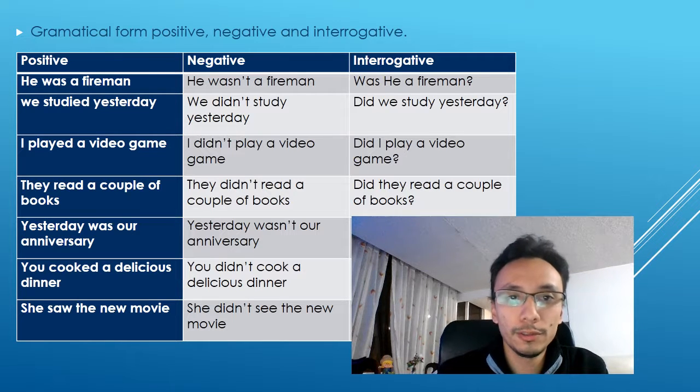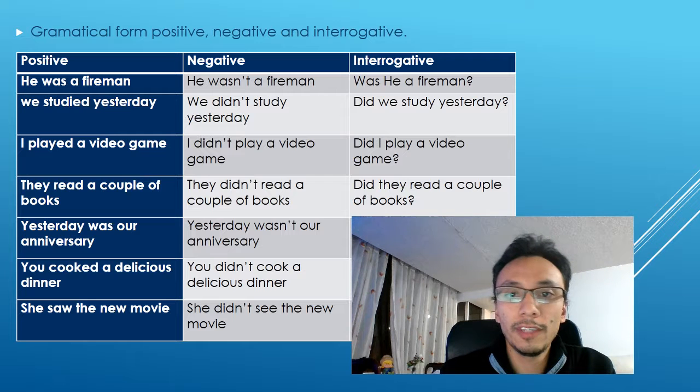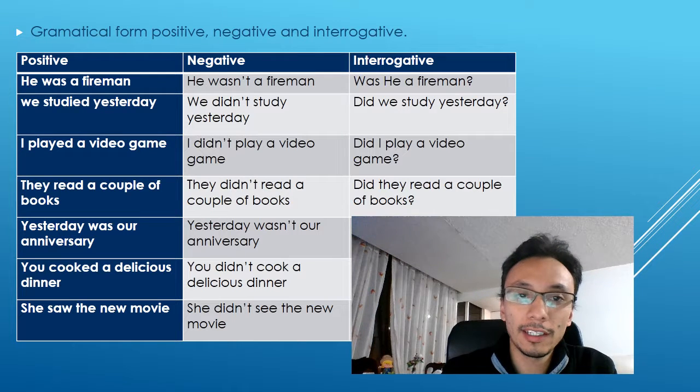Then I will use the grammatical form to introduce the students to the positive, negative, and interrogative, the difference between them and how to use them. For example, in this graphic, you can see the positive, negative, and interrogative.